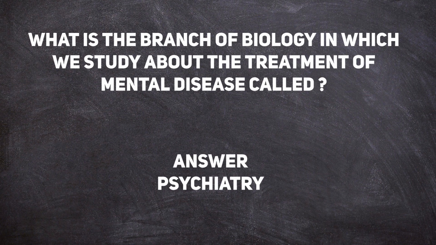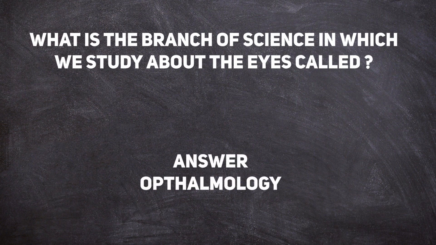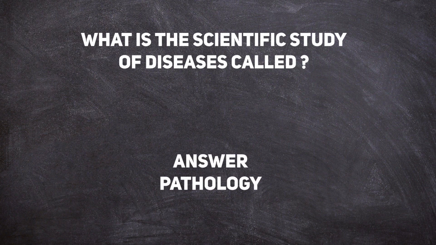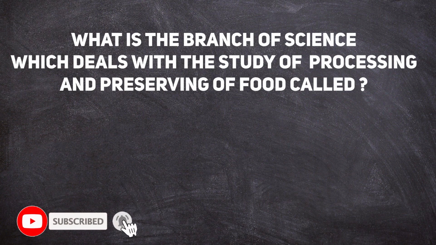Answer: psychiatry. What is the branch of science in which we study about the eyes called? Answer: ophthalmology. What is the scientific study of diseases called? Answer: pathology. What is the branch of science which deals with the study of processing and preserving of food called?